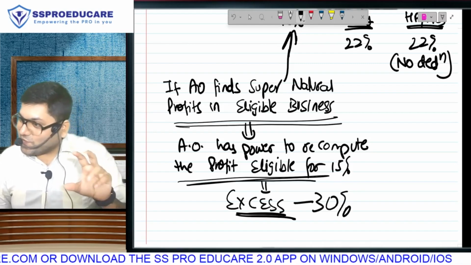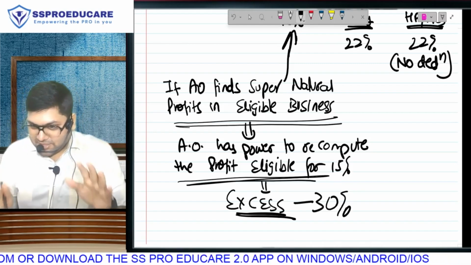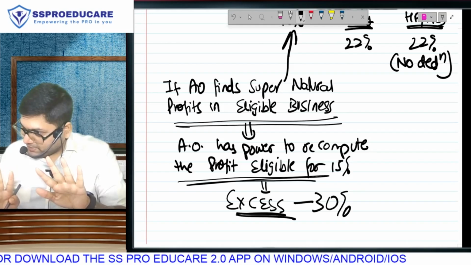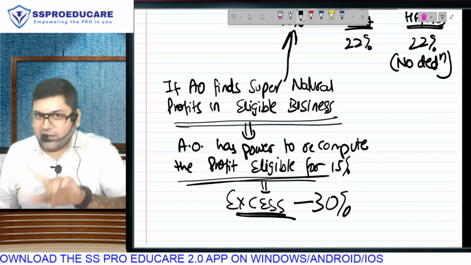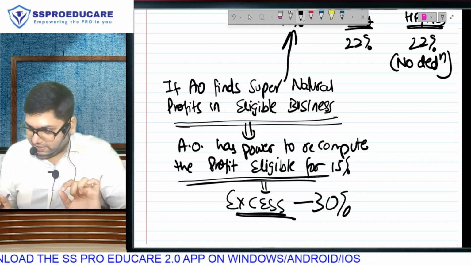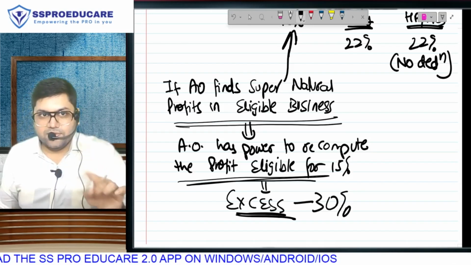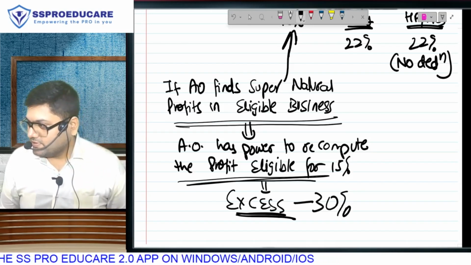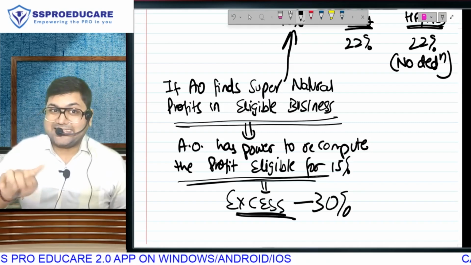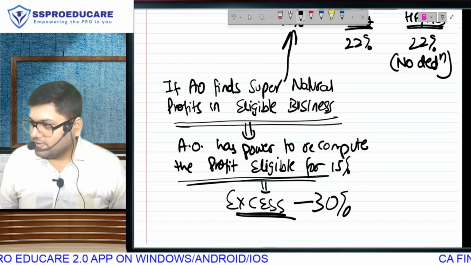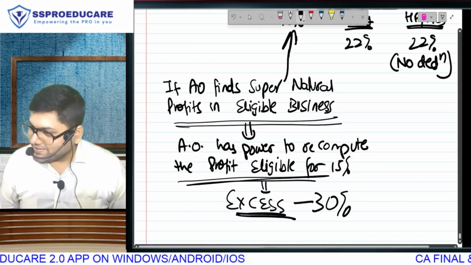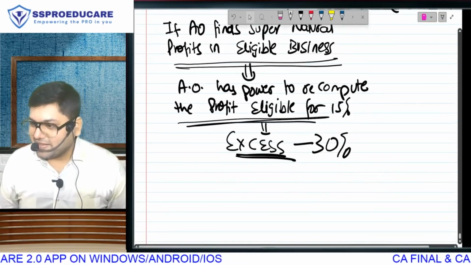The excess will go not in 22, it will go in 30. That is, I am showing manufacturing profit. I'll repeat the example: 5,000 crore. The AO thinks normal profit of manufacturing is only 500. So 15% only for 500, and the excess will go not in 22, not in 15, but in 30. This was the basic rate of tax.